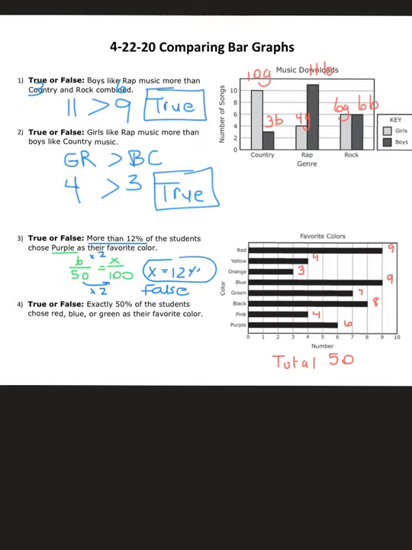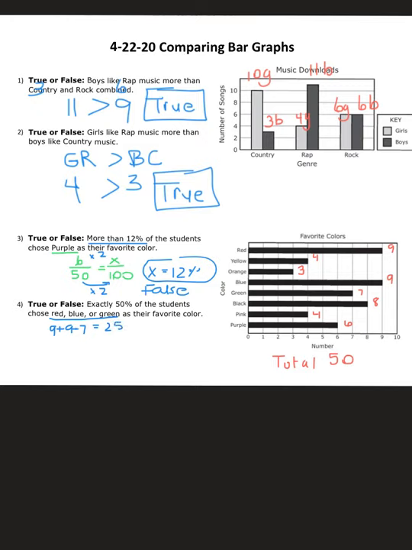And the last one, it says exactly 50% of the students chose red, blue, or green. So red, there's 9. Blue, there's 9, and green, there's 7. It says the word or, so that means we're going to add those together, and if we add those together, we get 25 of those 3 colors.